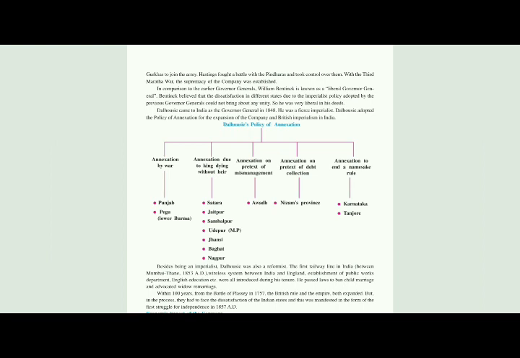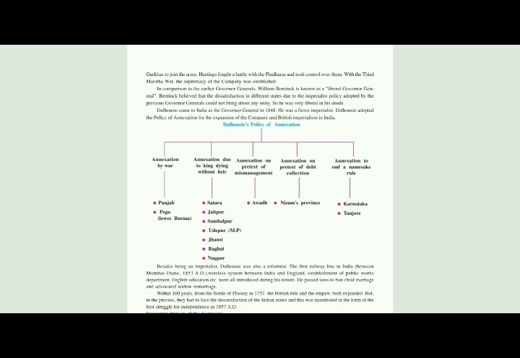Next is annexation on the pretext of debt collection. Yes, it means annexed due to any debt of a king. In it, it was according to the Nizam's province. After the debt collection, it was annexation to end the namesake rule. Namesake means a person or thing having the same name as another, along with giving wealth. In that you can see two states, Karnataka and Tanjore.